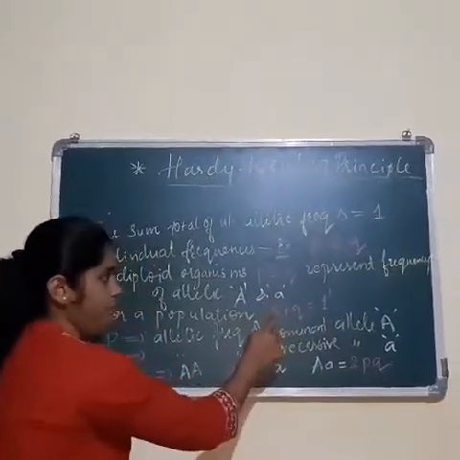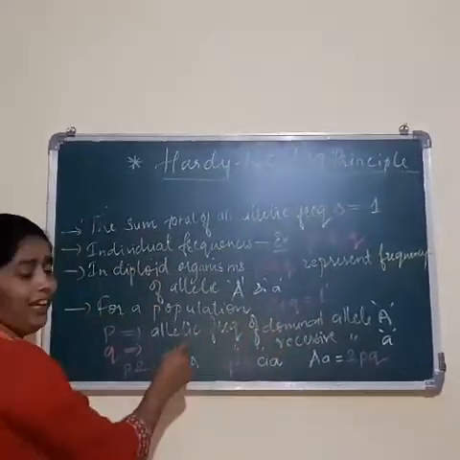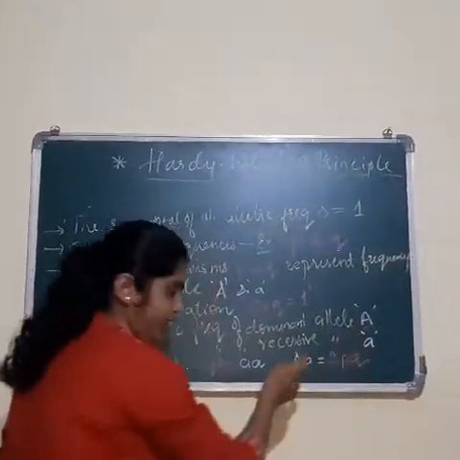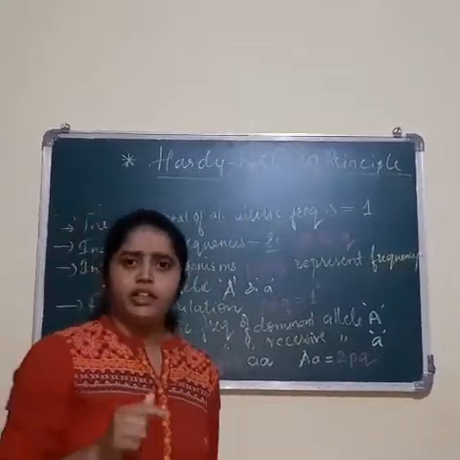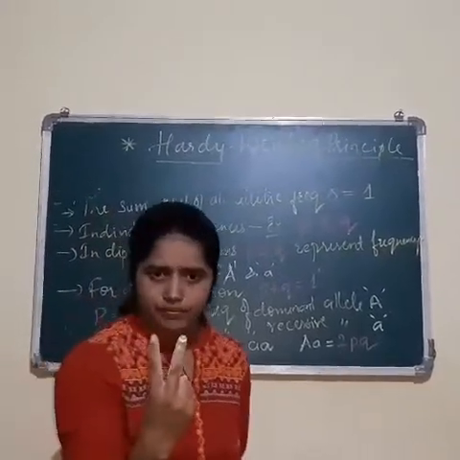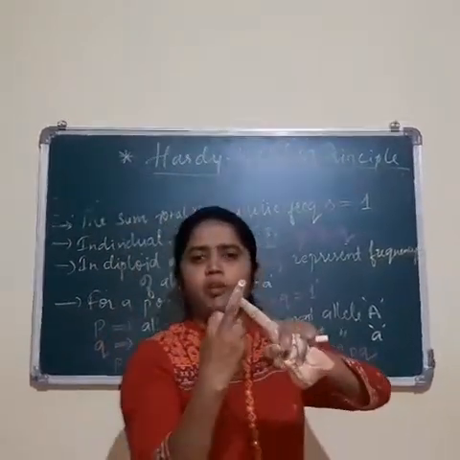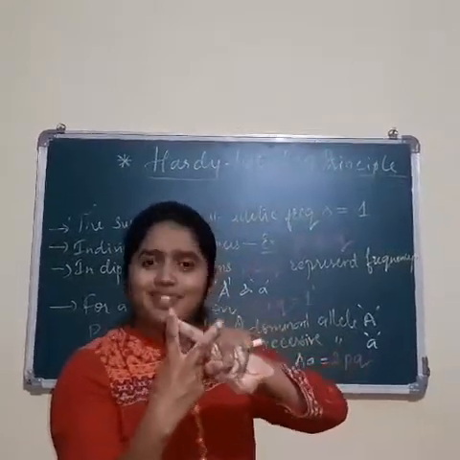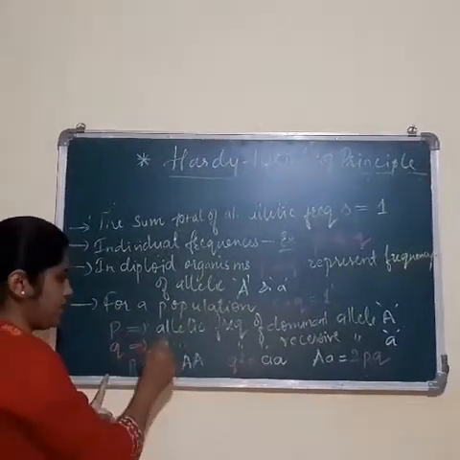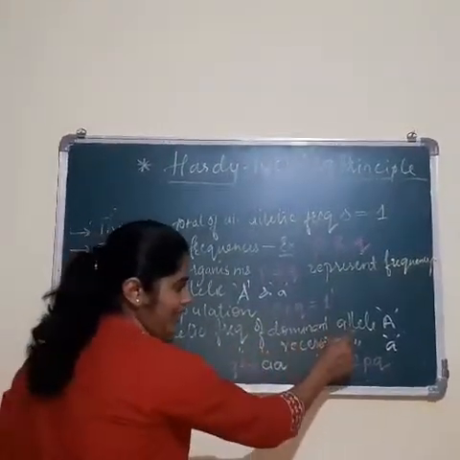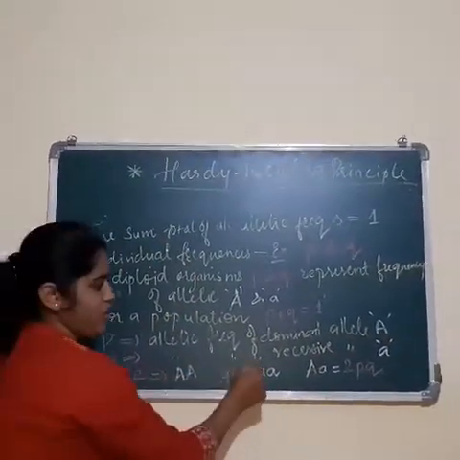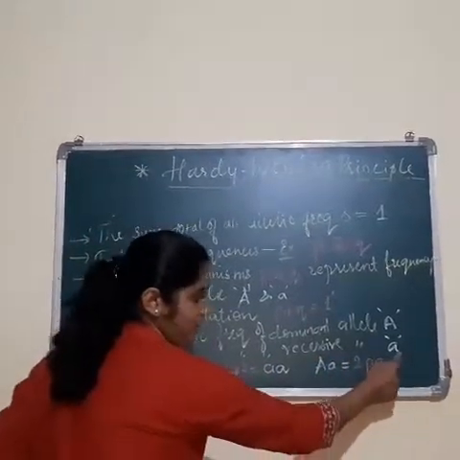As I already told you, P is going to indicate the allelic frequency of dominant allele capital A. In a diploid organism, as you already know, there are 2 alleles, which are nothing but the 2 alternative forms of a single gene. Among these 2 alleles, one will always be dominant and the other will always be recessive. Keeping that in mind, P is the allelic frequency of dominant allele capital A, whereas Q is the allelic frequency of recessive allele small a.